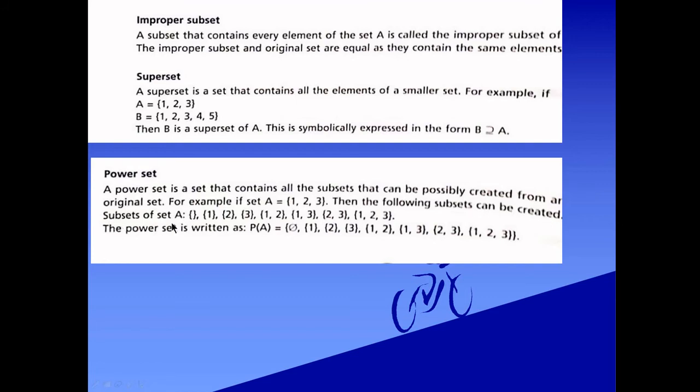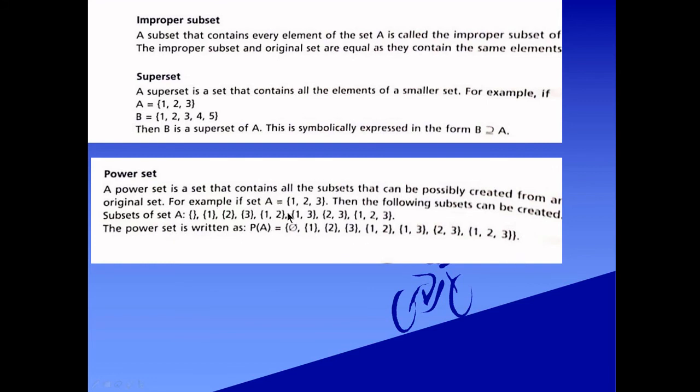The empty set is a subset of every set, and the set itself is also a subset of itself. The power set is denoted P(A). The power set of set A is equal to {empty set, {1}, {2}, {3}, {1, 2}, {1, 3}, {2, 3}, {1, 2, 3}}. These are the possible subsets in the power set of set A.